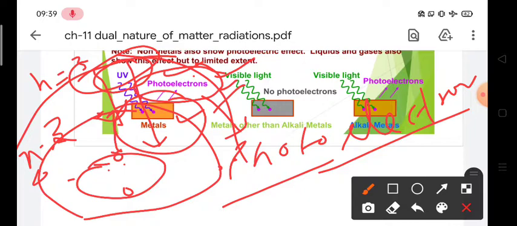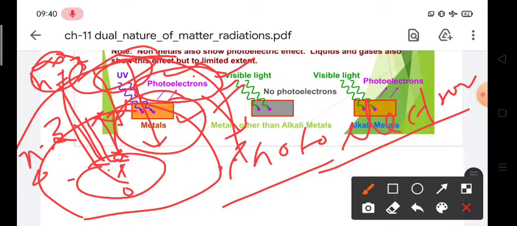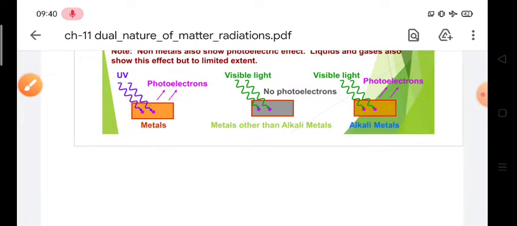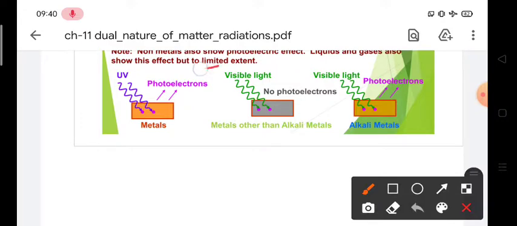Or if an electron is absorbing some kind of energy, then it will go from n equal to 1 to n equal to 3. Both are reverse phenomena. And if it is getting a very high amount of energy, and that has a constant value, then it may get out of the metal also. That means it may go to the infinite state, or the last shell you can say, and that is called emission of electron.